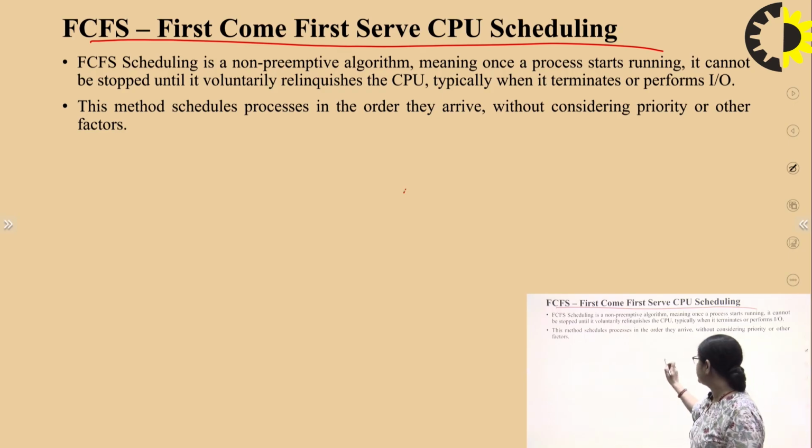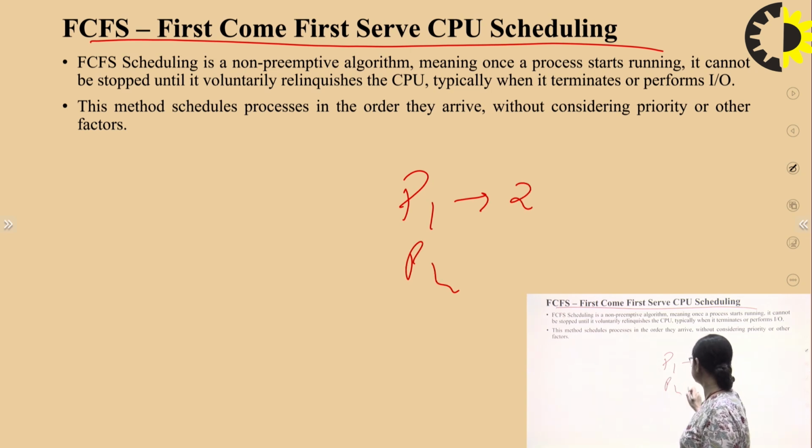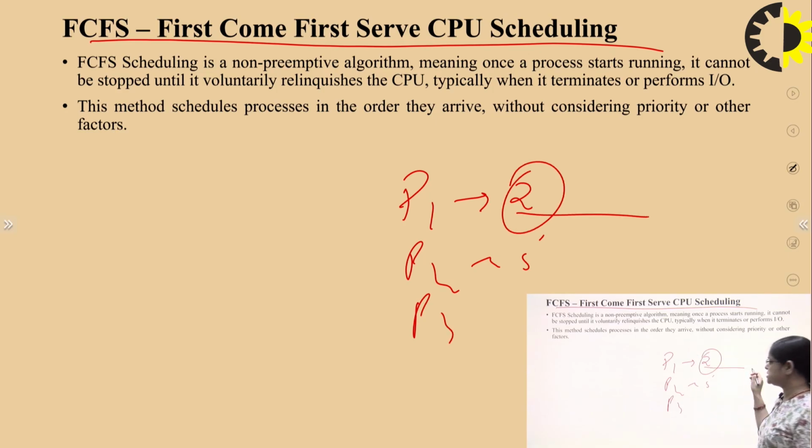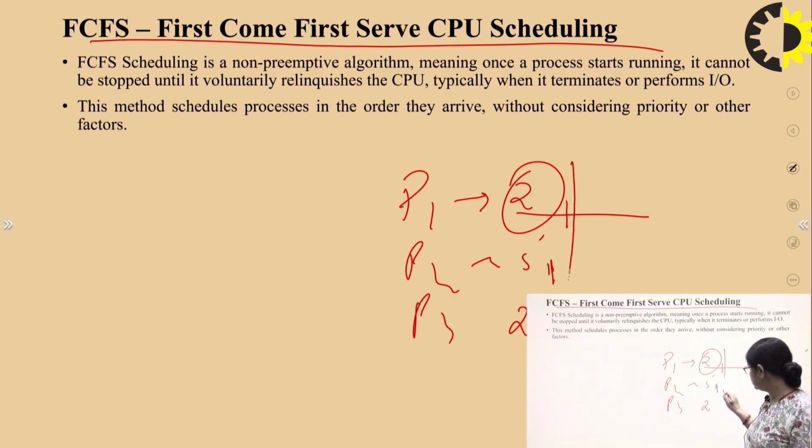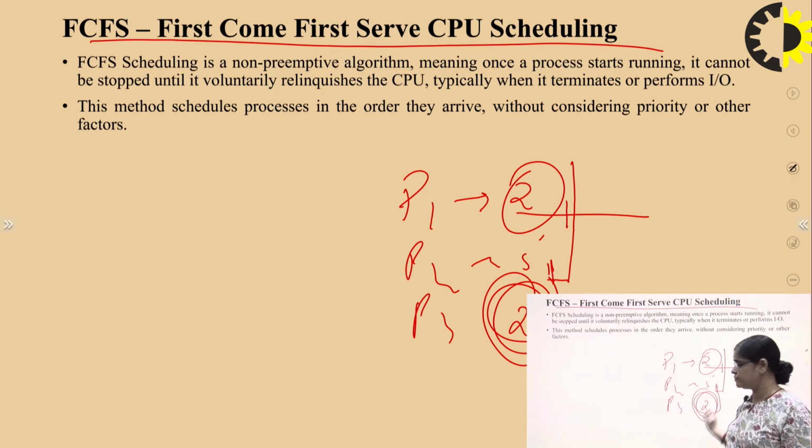For example, if P1 takes 2 seconds, P2 takes 5, and so on, until the process has completed its slot of 2, right? After completing 2, it will come to the 5. Only after that process has been completed will it jump to the third process. Whatever the things are in FCFS, it means first come first serve, right?